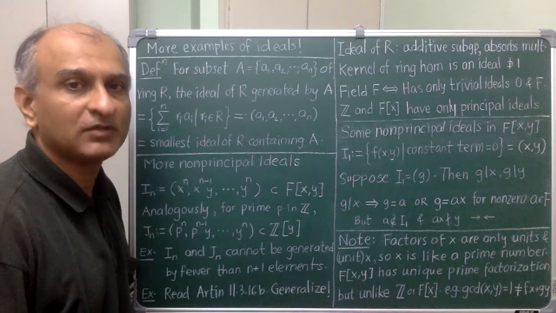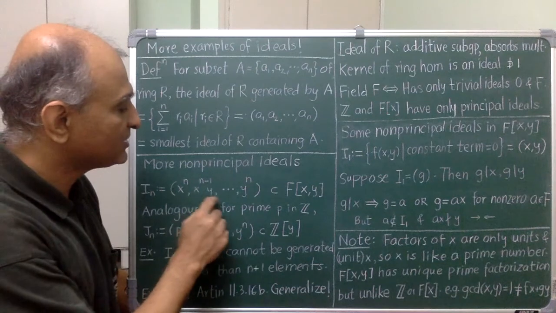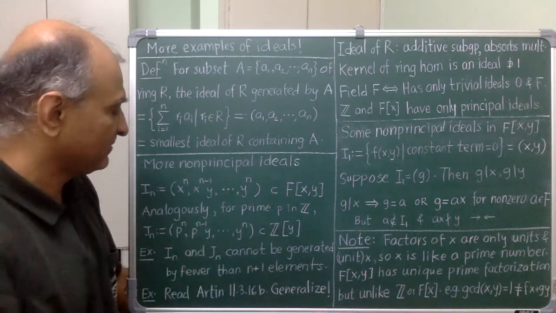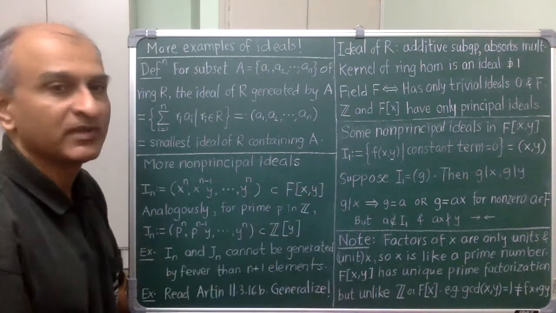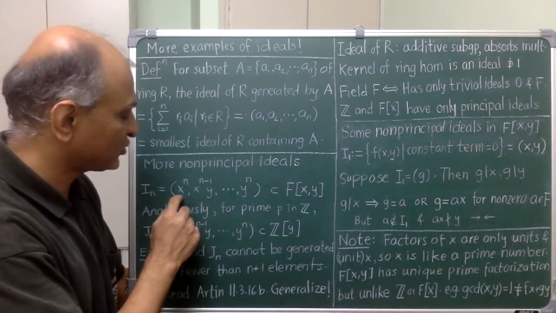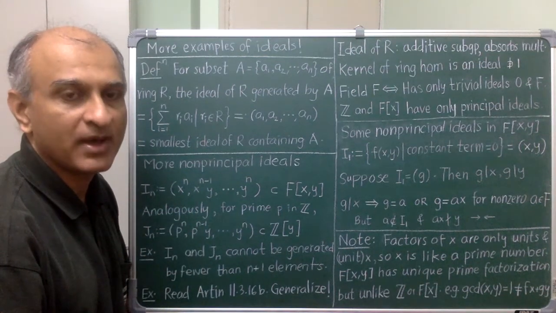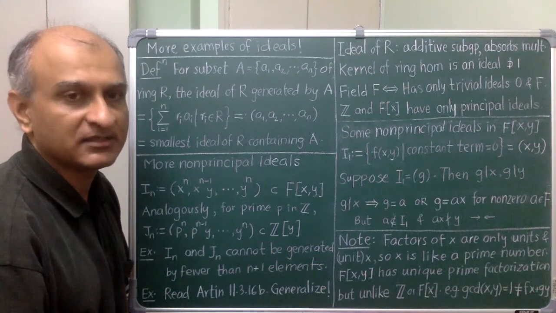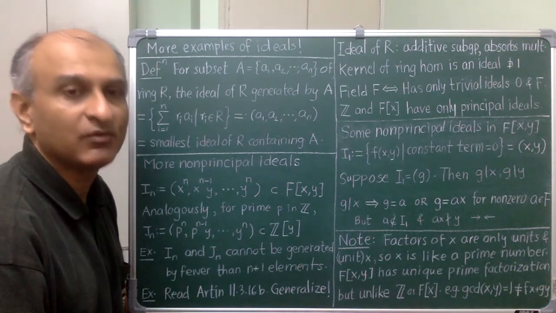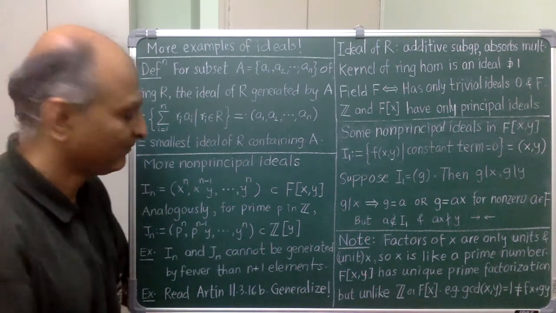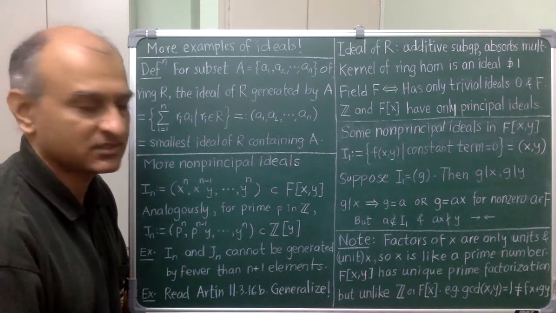More examples of non-principal ideals. In is generated by all monomials of total degree n in two variables. You can show that this is not principal by modifying the earlier argument. For example, consider factors of x to the n. They cannot contain y because then the largest power of y cannot cancel out. Said another way, if we regard x to the n as a polynomial in a single variable y with coefficients in F[x], then it is a constant and so it has to factor only in terms of constants.